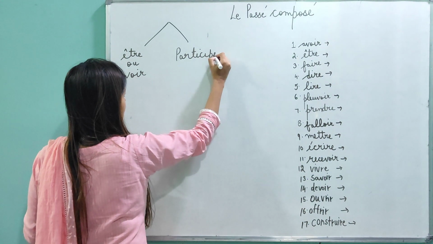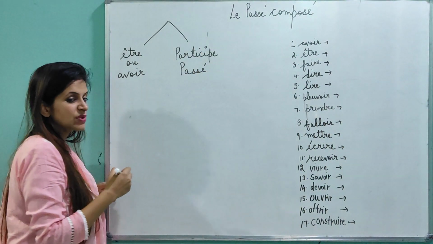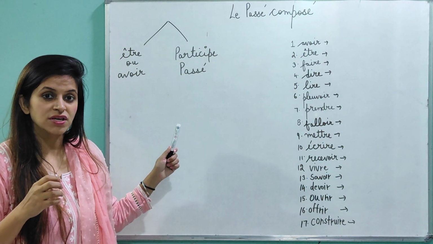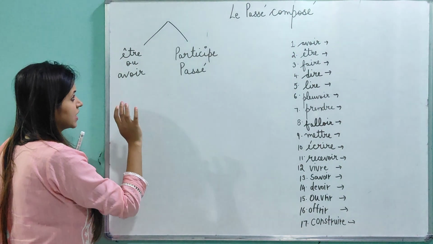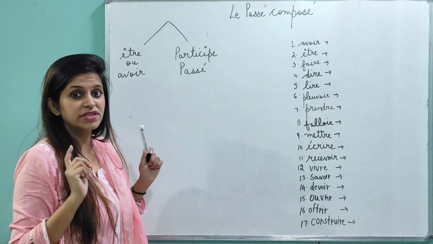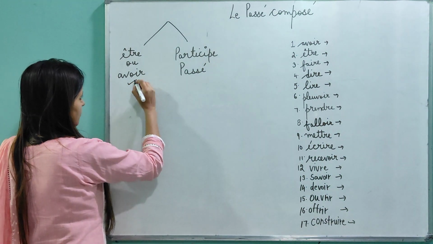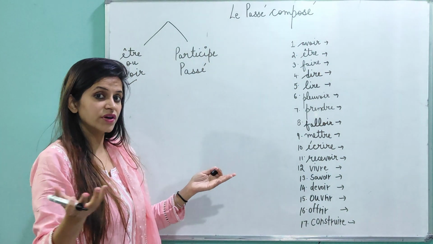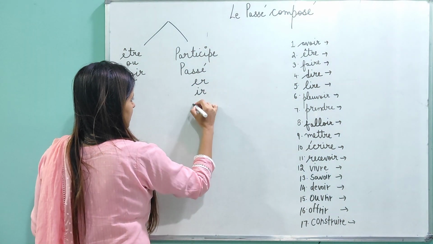You need to be really thorough with the tenses so that you can handle any tense question. That is why I'm revising all these tenses again so that you can revise them one more time and get a hang of it and be very clear with all these tenses. So let's start. Today's video I'm just covering avoir, because être is entirely a different concept, and the participe passé of the verbs in er, ir and re.